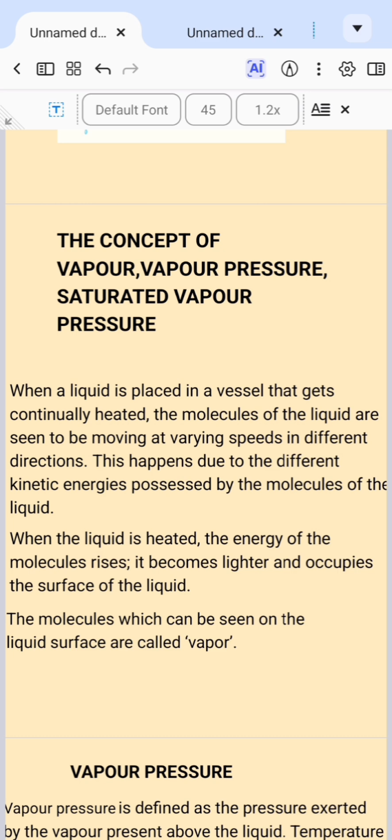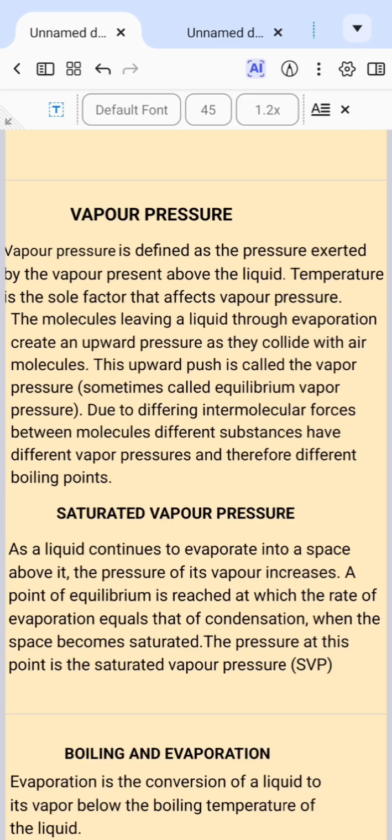Vapors are produced anytime boiling takes place, and the increase in temperature also brings about boiling. So when a liquid is placed in a vessel and continually heated, the molecules of the liquid are seen to be moving at varying speeds in different directions, and this is as a result of the increase in kinetic energy possessed by the molecules, as seen in the diagram below. So anytime boiling takes place, vapors are produced, and that leads us to vapor pressure.